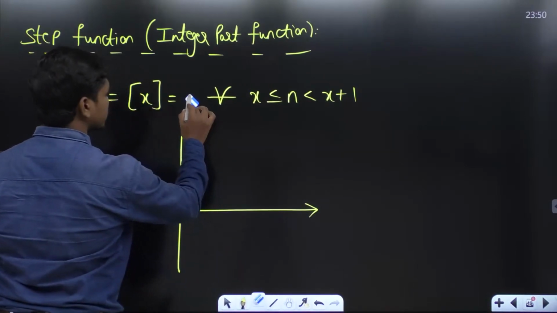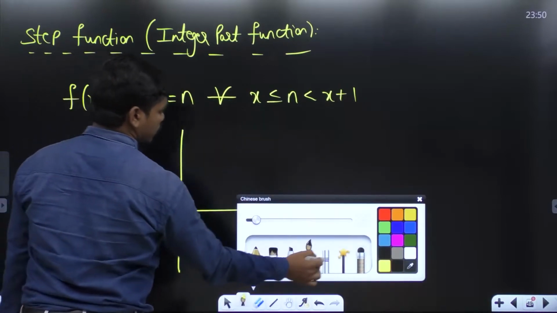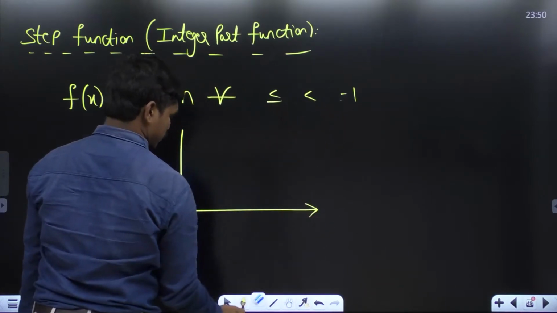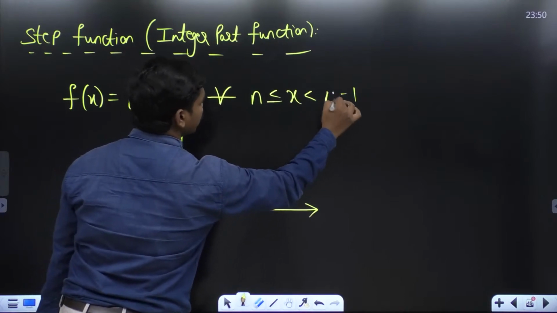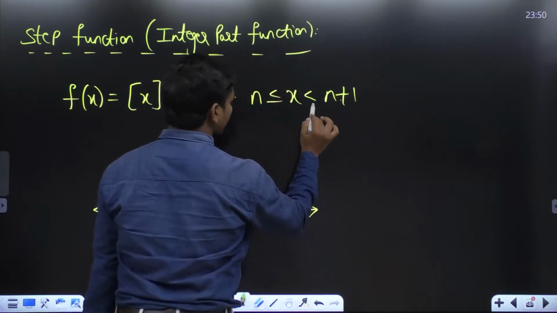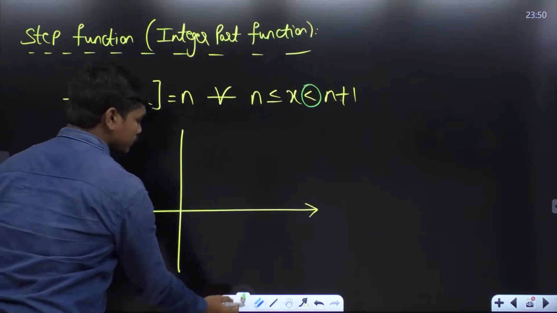Let us make a bit of correction here. Let us put this n here and write n less than or equal to x less than n plus 1. If you see, I didn't put the equality sign here. There is no equality here, only a less than sign, which means, how does the graph look?